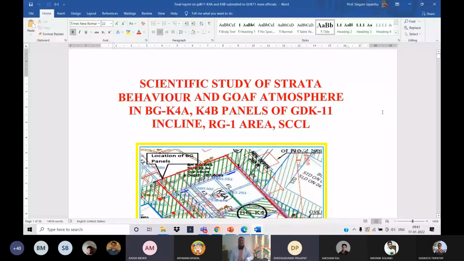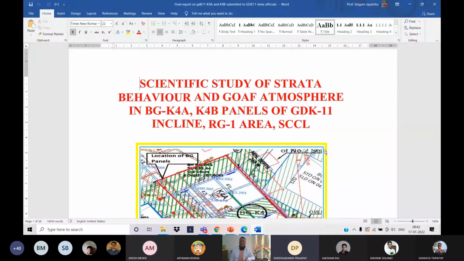Yes. Scientific study of strata behavior and goaf atmosphere in BG K4A, K4B panels of GDK11 in inclined RG1 area and SCCL. What does the code mean?